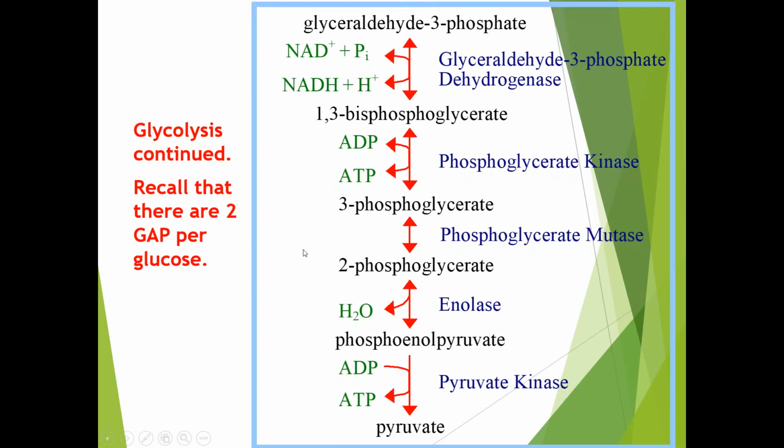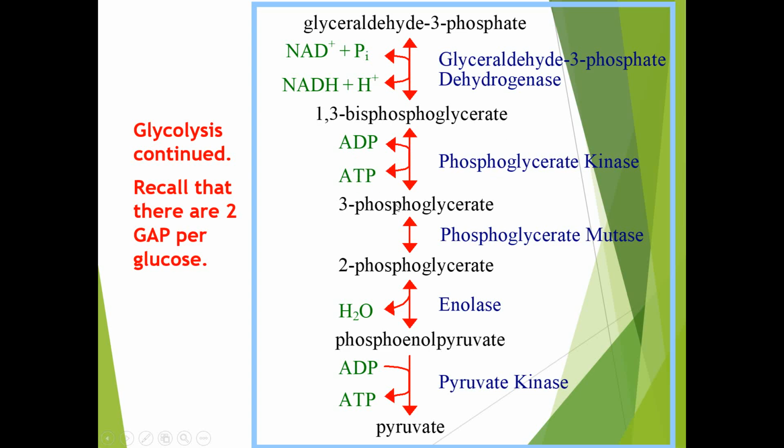So from this step, two molecules get run through the reaction. Glyceraldehyde 3-phosphate gets converted into 1,3-bisphosphoglycerate with the help of the enzyme glyceraldehyde 3-phosphate dehydrogenase. Here one NADH plus H is generated. Next, 1,3-bisphosphoglycerate gets converted into 3-phosphoglycerate with the help of the enzyme phosphoglycerate kinase. Here one molecule of ATP is generated.